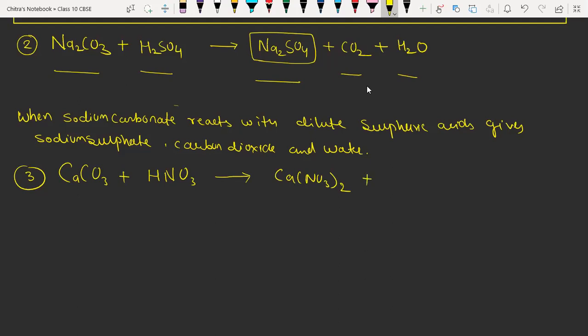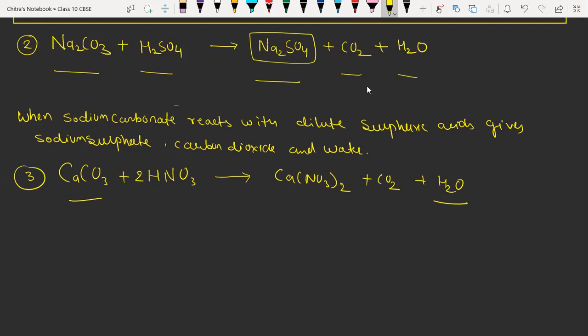And again we have carbon dioxide, because whenever we have a carbonate reactant, then one product is fixed, which is carbon dioxide. And a water molecule will also form. So again here we have 2 hydrogen, and on the reactant side we have only 1, so we have to multiply by coefficient 2. Now the reaction is balanced. We have 1 calcium, 1 carbon, NO3 we have 2 on both sides, and 2 hydrogen in water, so overall the reaction is balanced now.